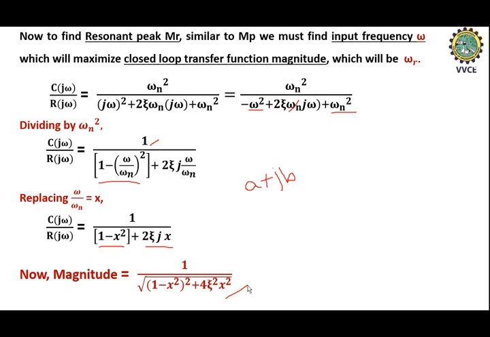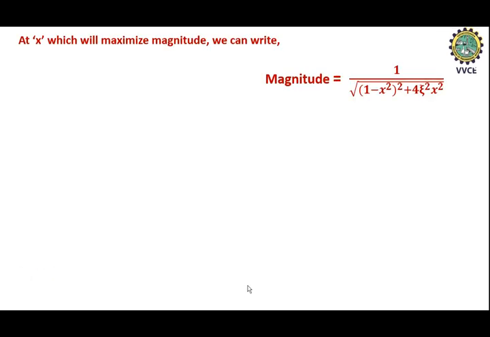So for this expression, in order to find the maximum value, we need to differentiate it and equate to 0. The magnitude expression is already known, so we differentiate it and equate to 0 to get the maximum magnitude. Differentiate M, where M is nothing but magnitude, with respect to x.